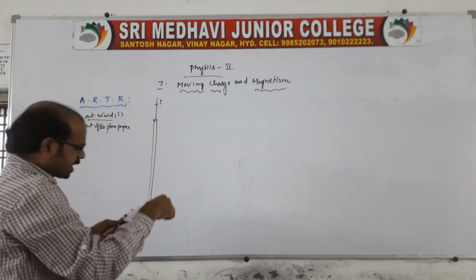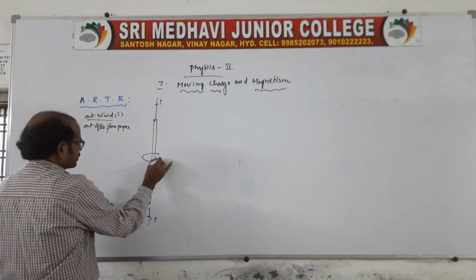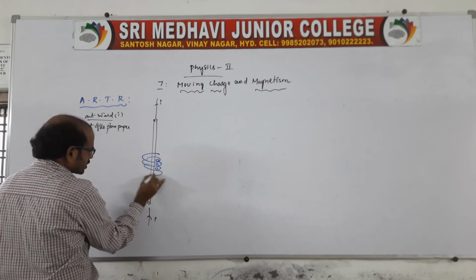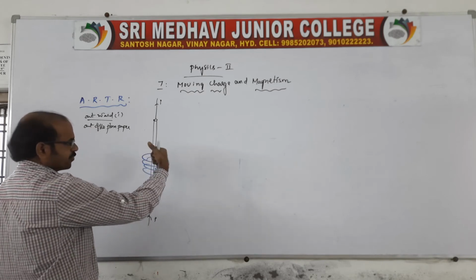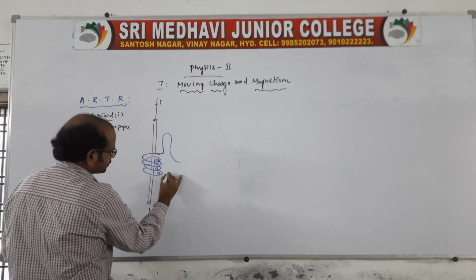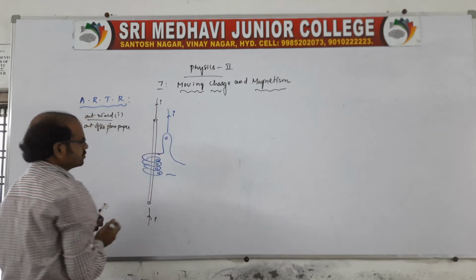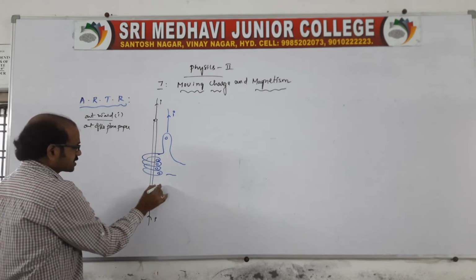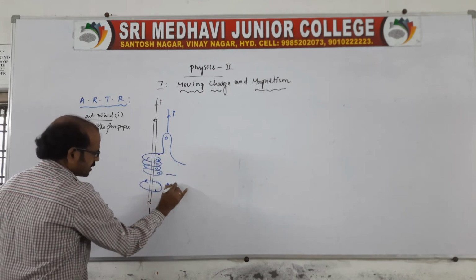And with the right hand, we can hold it like this. Then you can draw the fingers, these are the curling, folding or holding fingers. The thumb indicates the direction of current, and the folding fingers indicate the direction of the magnetic field, which is anti-clockwise, ACW.